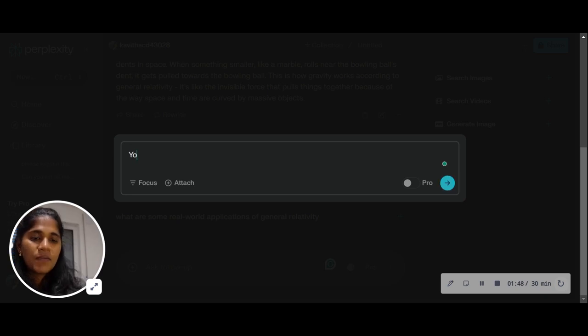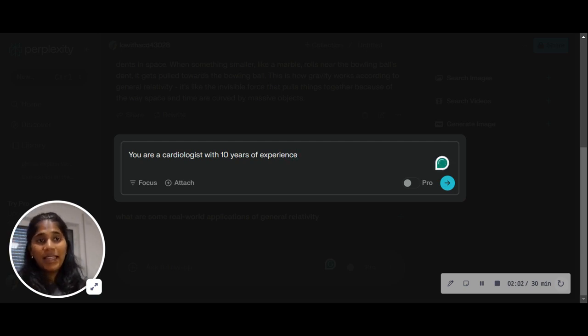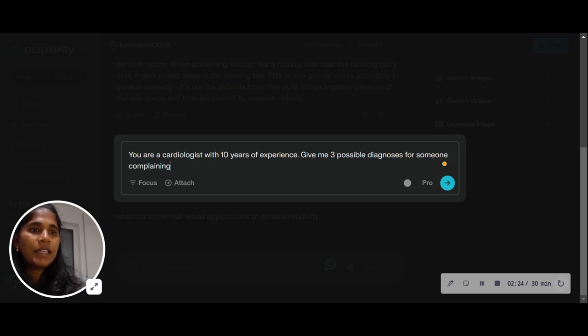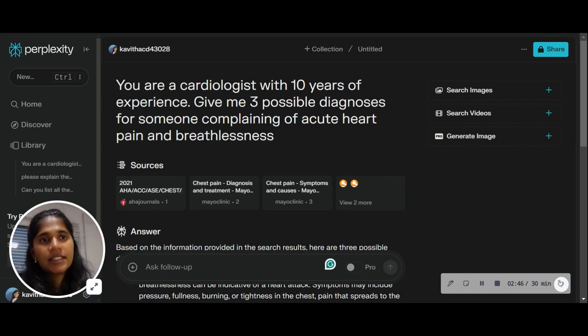So I'm going to say, you are a cardiologist with 10 years of experience. You're just throwing it in there to see if the model can learn or imitate experience as well. Give me 3 possible diagnoses for someone complaining of acute heart pain and breathlessness. Let's see what Perplexity has come up with.